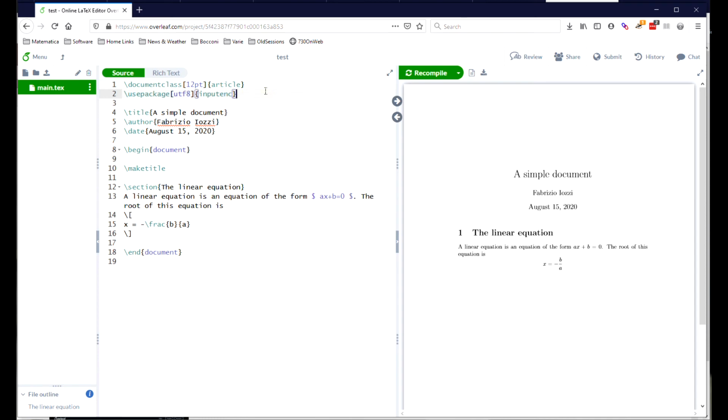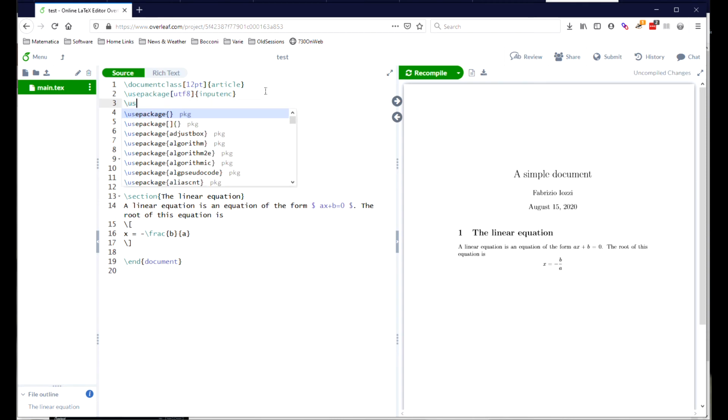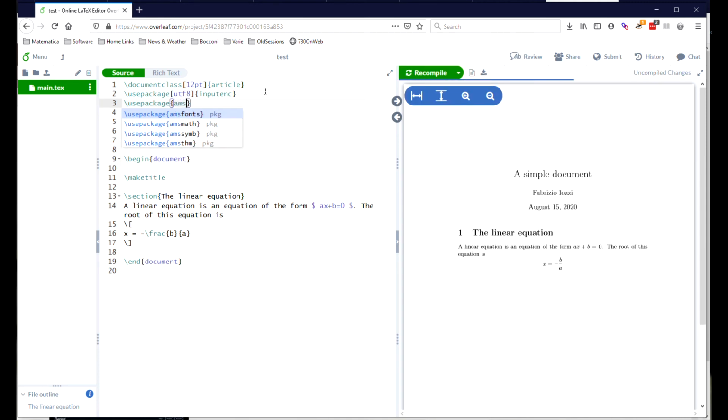So we go here and we type backslash usepackage, and then within braces amsmath.